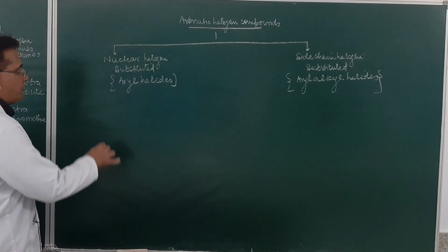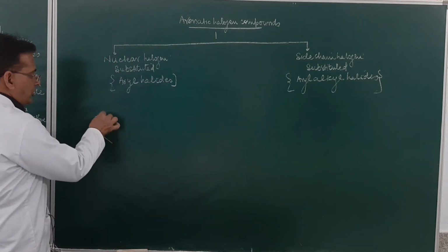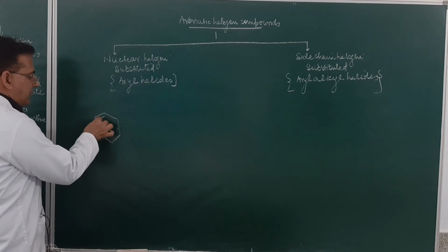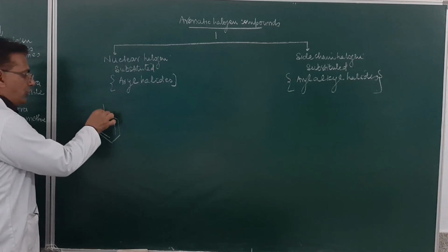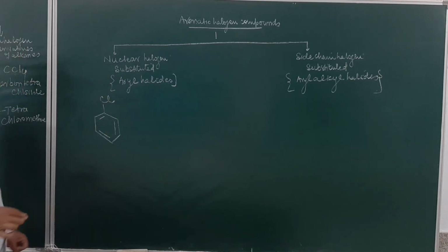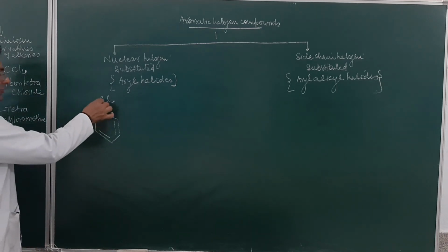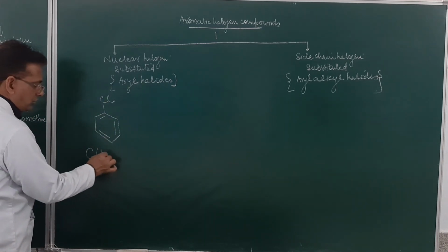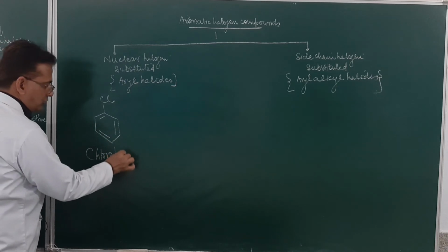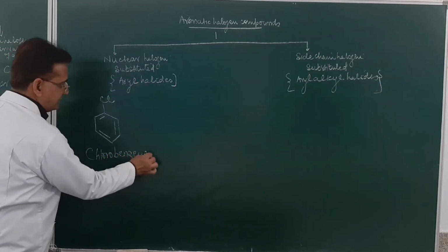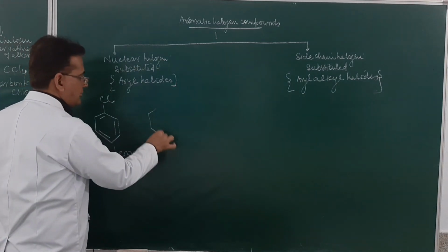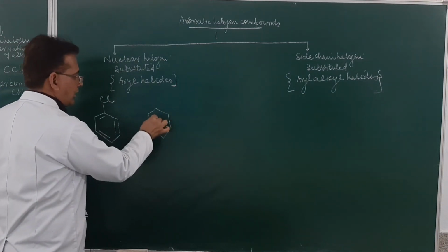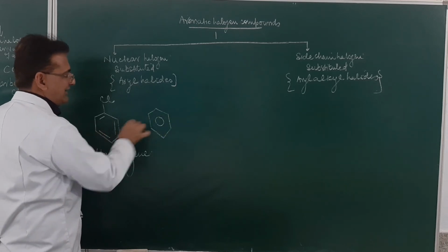Just see an example. This is a benzene ring, or I will say this is a benzene nucleus. If hydrogen from it is removed and substituted by a halogen atom, it becomes nuclear substituted. Am I clear? What will be the name of this? This is chloro, and this is a benzene ring. So this will be called chlorobenzene. Similarly, we may write the benzene structure like this also.